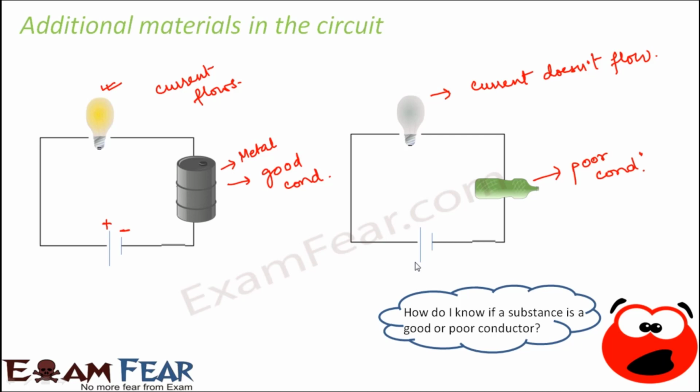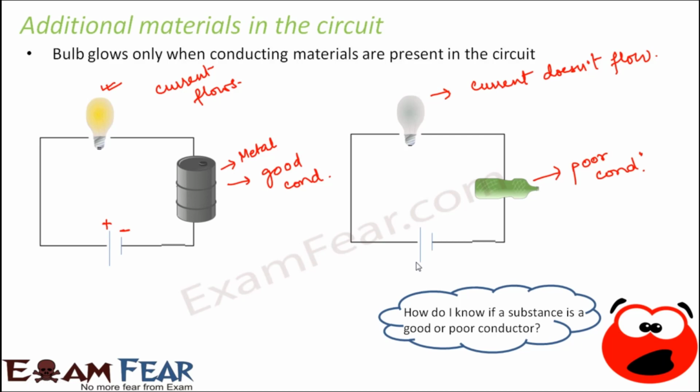Now why am I always taking this example of a bulb? Because it helps you to understand the concept easily. Whenever you have any circuit, the first criterion is that the circuit has to be complete. The second criterion is that all the materials involved in the circuit, whether it is the wires or any other substance which is present in the circuit, should be good conductors of electricity. Only then will current be able to flow through the circuit.